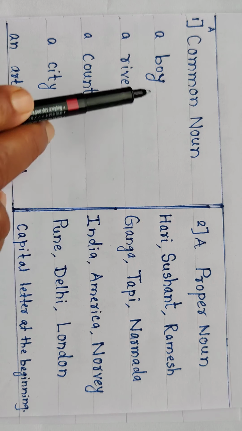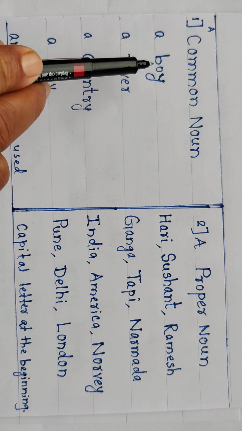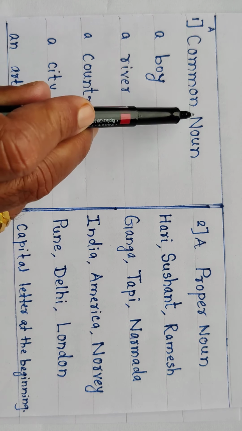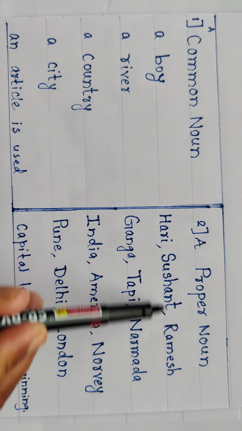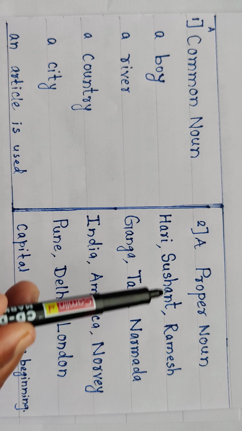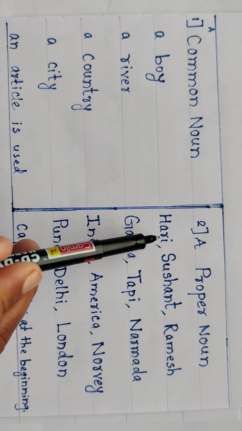Hari is also a boy, Sushant is also a boy, Ramesh is also a boy. Therefore a boy, this word is a common noun, but Hari, Sushant and Ramesh are proper nouns. Okay, because these are the names of particular persons.